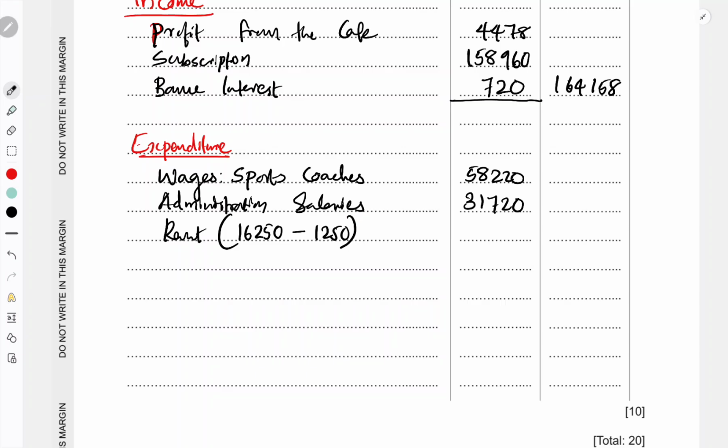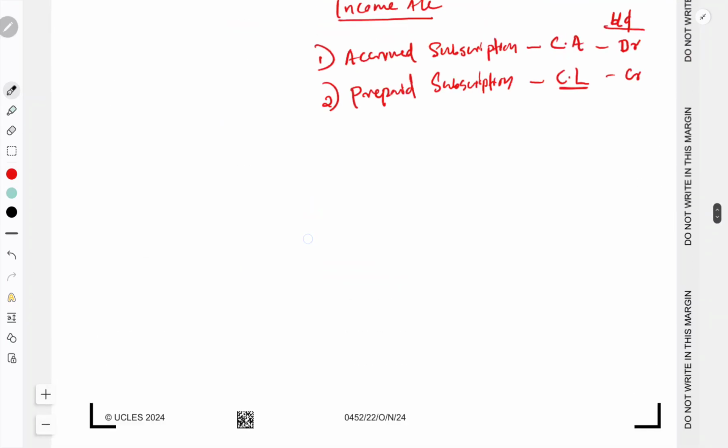Prepaid should be deducted from the income statement, and it will be treated as prepaid expenses, so in the statement of financial position it will be treated as a current asset. 1,250 deducted, the balance figure will be 15,000. So rent is over.